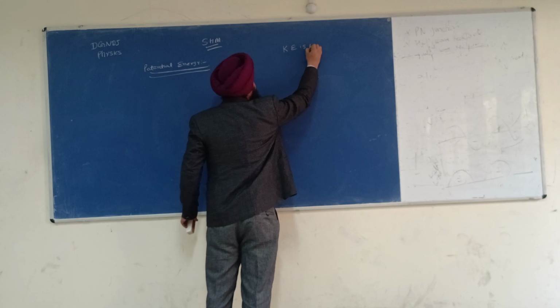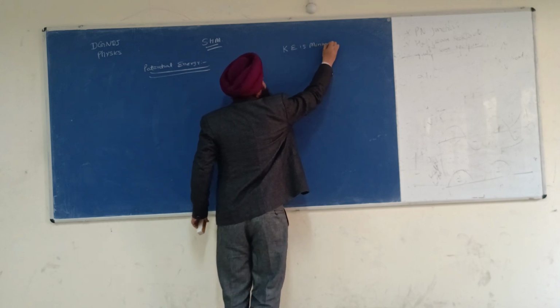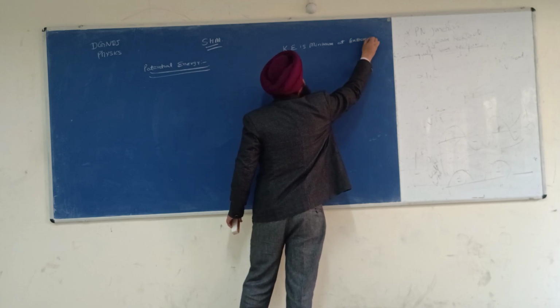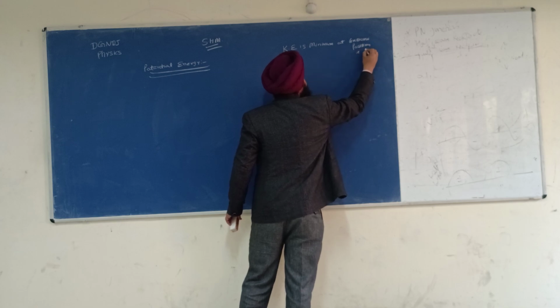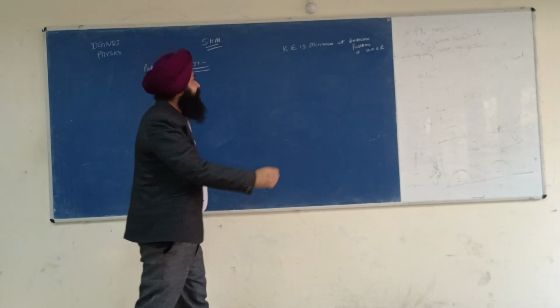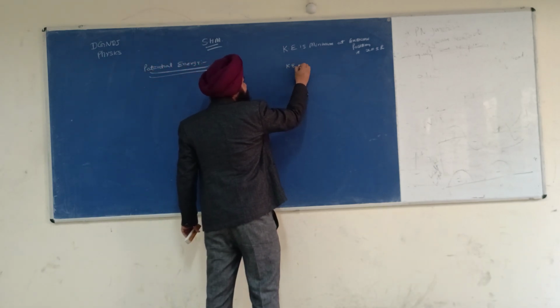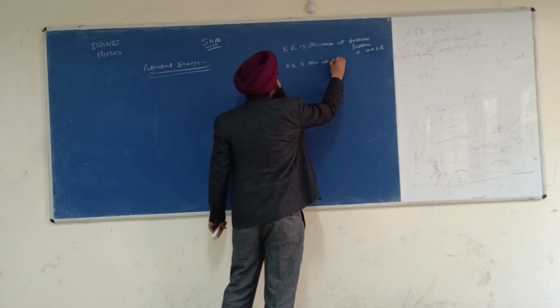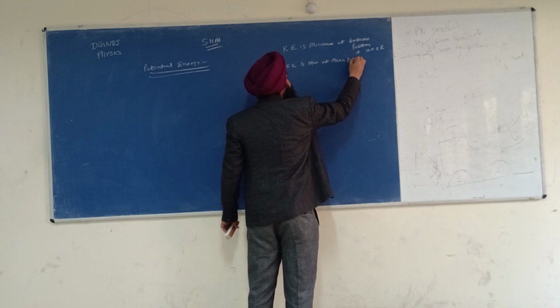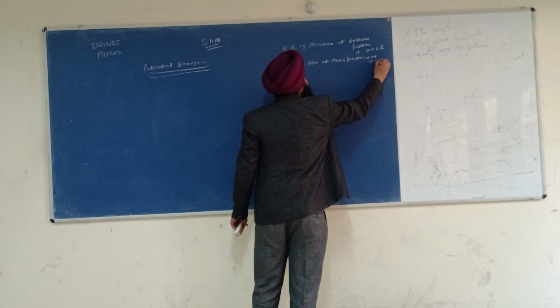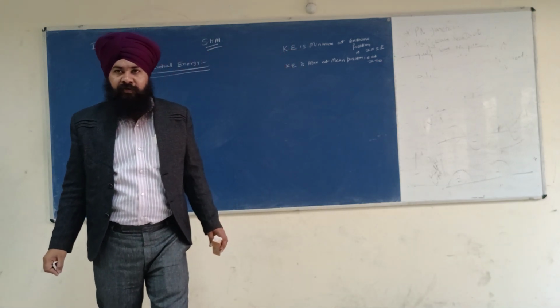Kinetic energy is minimum at extreme positions, that is x is equal to plus minus r, and it is maximum at the mean position, that is at x is equal to 0.